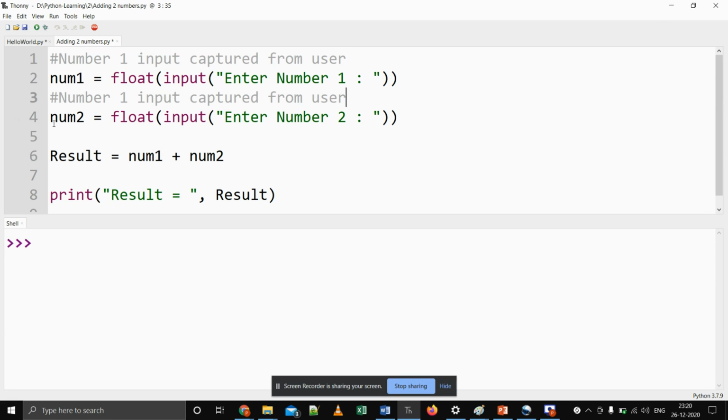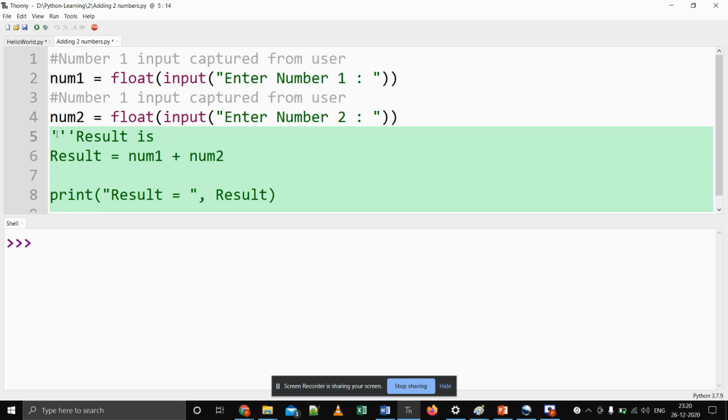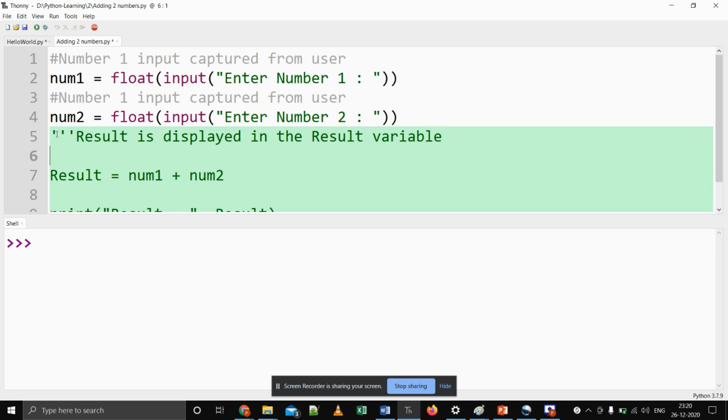and we do have a multi-line commenting format. So for that we have to put three quotes, single quotes, and we can say that result is displayed in the result variable.